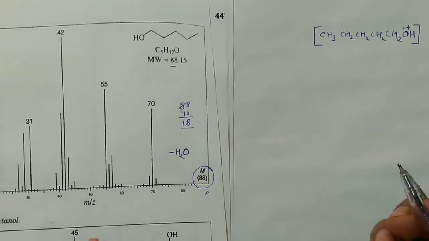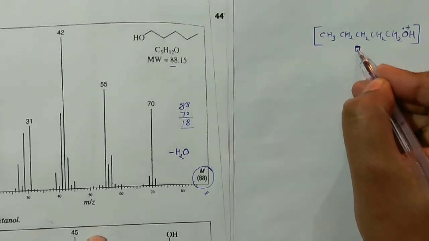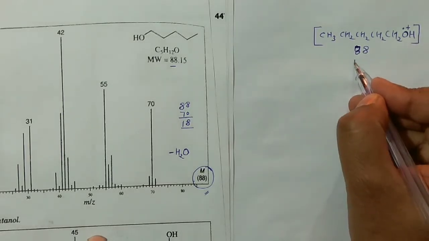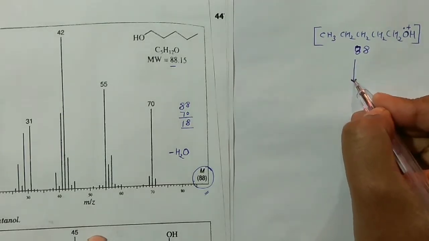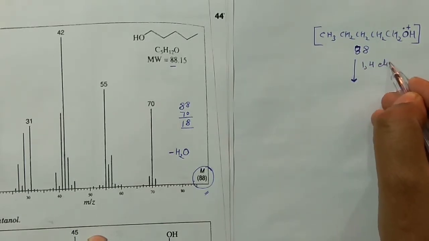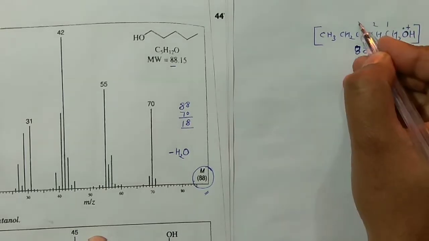Right now, this is giving you the 88, right? Molecular weight. Now the dehydration would occur. Now assume this dehydration occurs. If you are assuming it is 1,4 type of elimination, right? 1,4 type of elimination reaction. So what is the meaning of that? This is 1, this is 2, this is 3, this is 4.